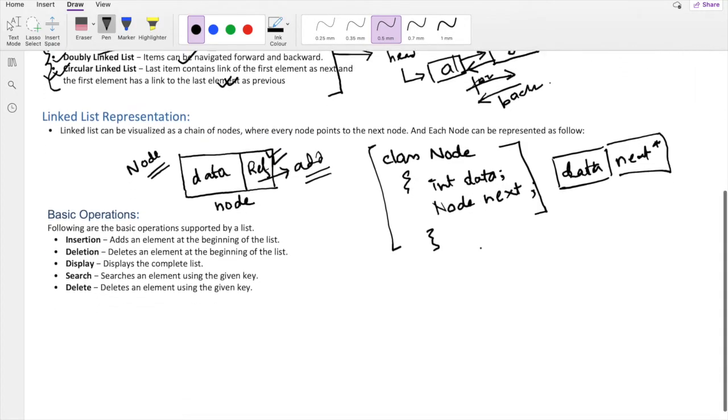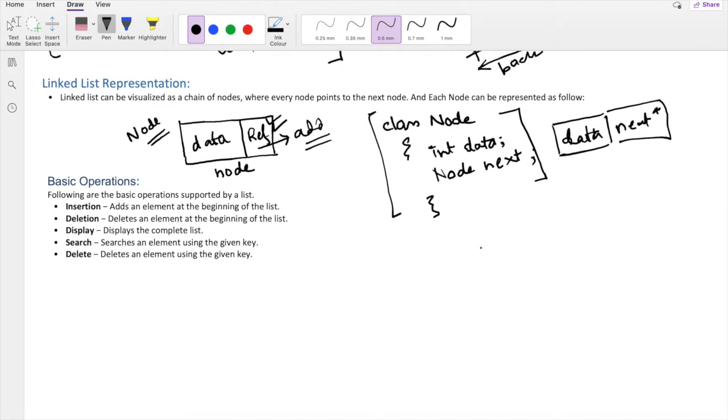Now come the operations that are available for a linked list. We have a set of operations that we can perform on a linked list. Number one is insertion, number two deletion, number three display, then search. This is quite simple.